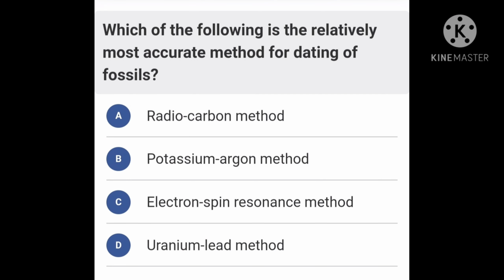Which of the following is the relatively most accurate method for dating of fossils? Option A, radiocarbon method. Option B, potassium argon method. Option C, electron spin resonance method. Option D, uranium lead method. Electron spin resonance or ESR method is the most accurate method for dating of fossils. So the correct answer for this question is C.